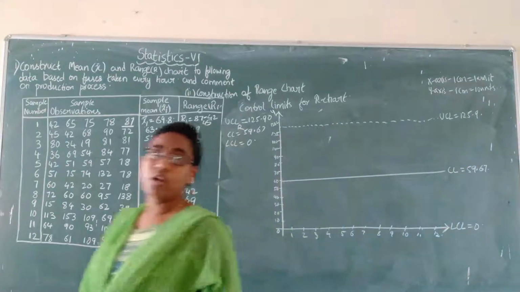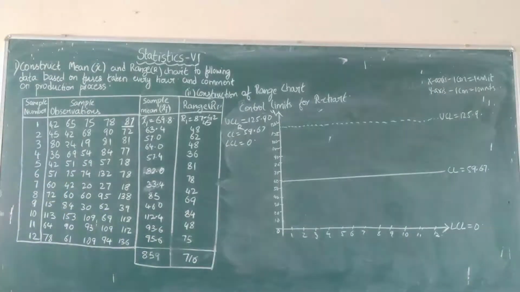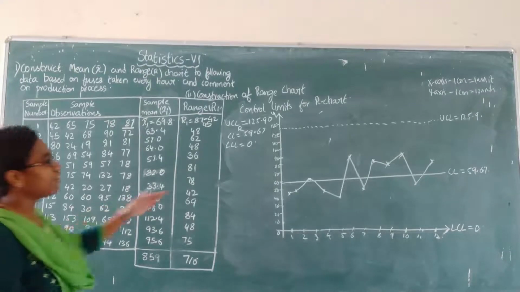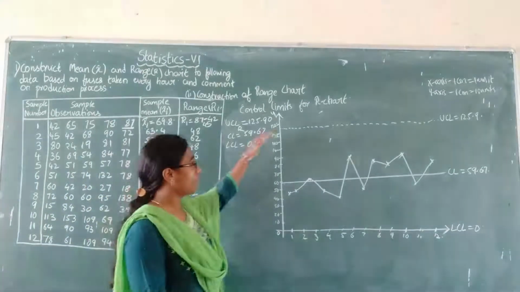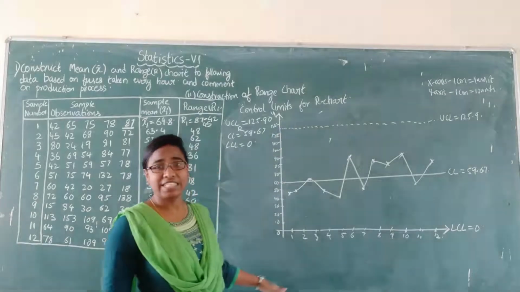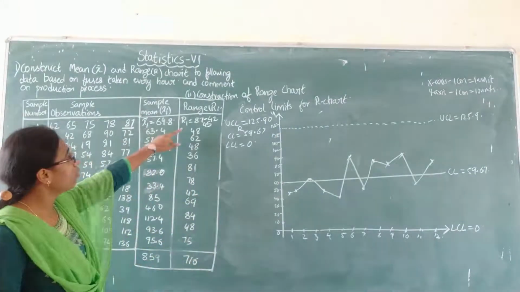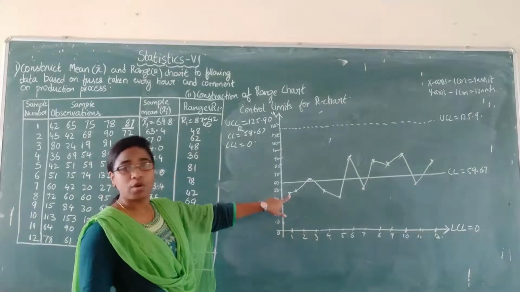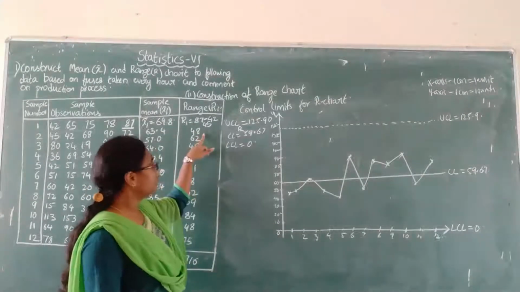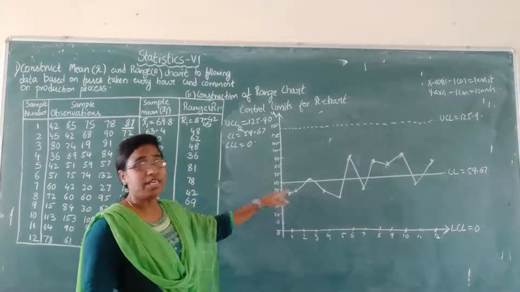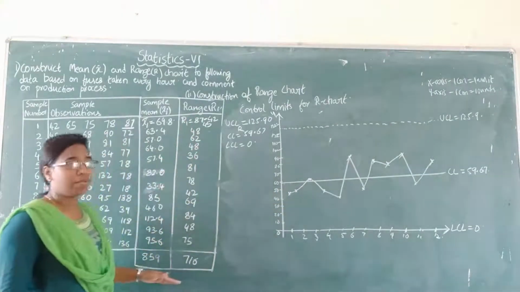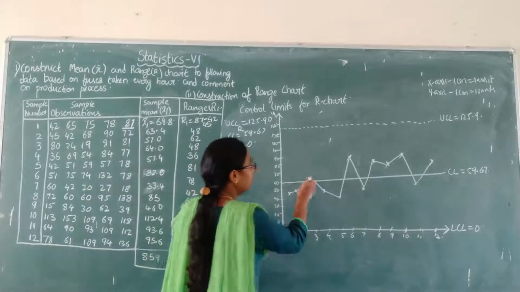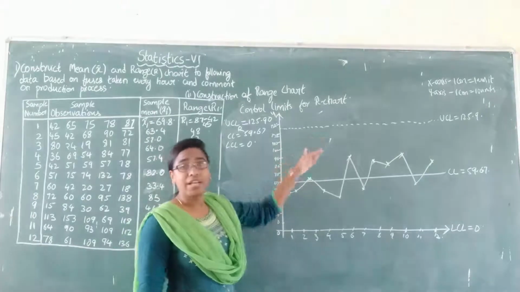Now plot all the points on your xy plane. This is the chart for the range chart. We have plotted the UCL, CL and LCL values. For the first sample the range value is 45, so you plot 45, and for the second it is 48, so you plot 48. Similarly, for all 12 samples, plot the range values. After that, join all the plotted points, and you will get the required chart.